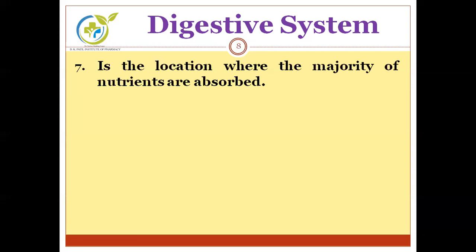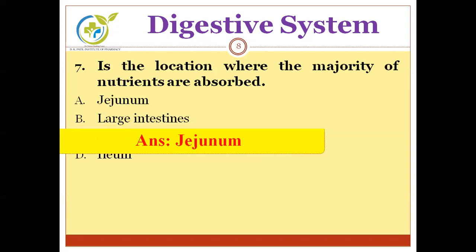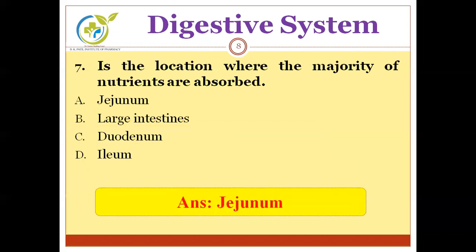Next, dash is the location where the majority of nutrients are absorbed. Options: jejunum, large intestine, duodenum, ileum. Can you guess the correct answer? Jejunum. Jejunum is the location where the majority of nutrients are absorbed.